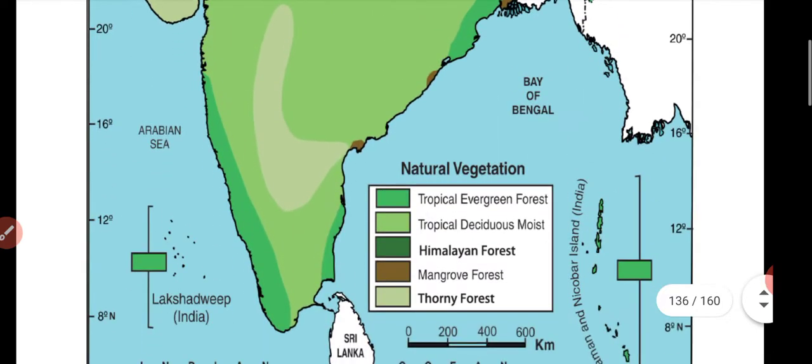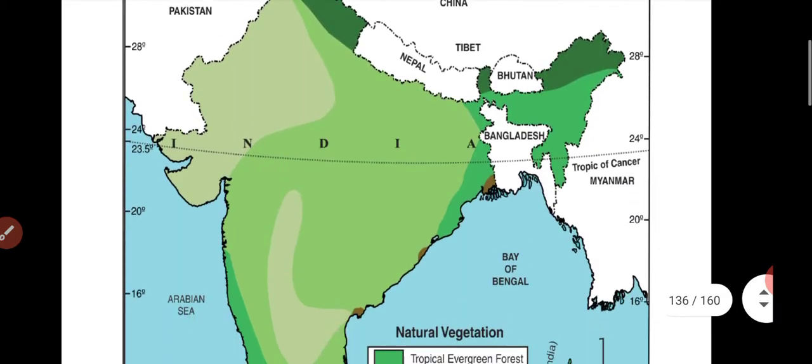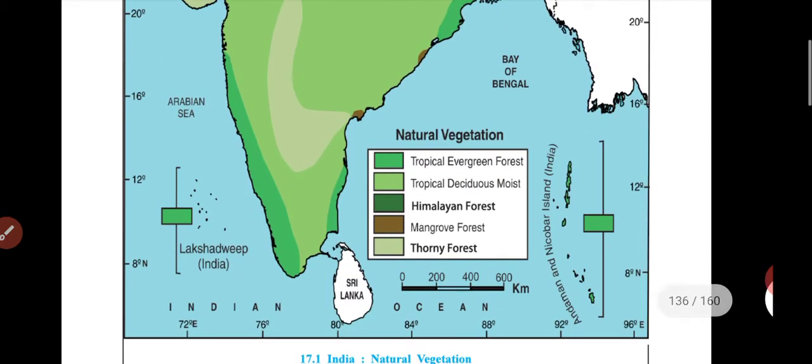See, students, this map is most important, but from the textbook you can't understand it properly. So after completing this chapter, I will take a special lecture for the map, in which I will teach you how to draw the map.